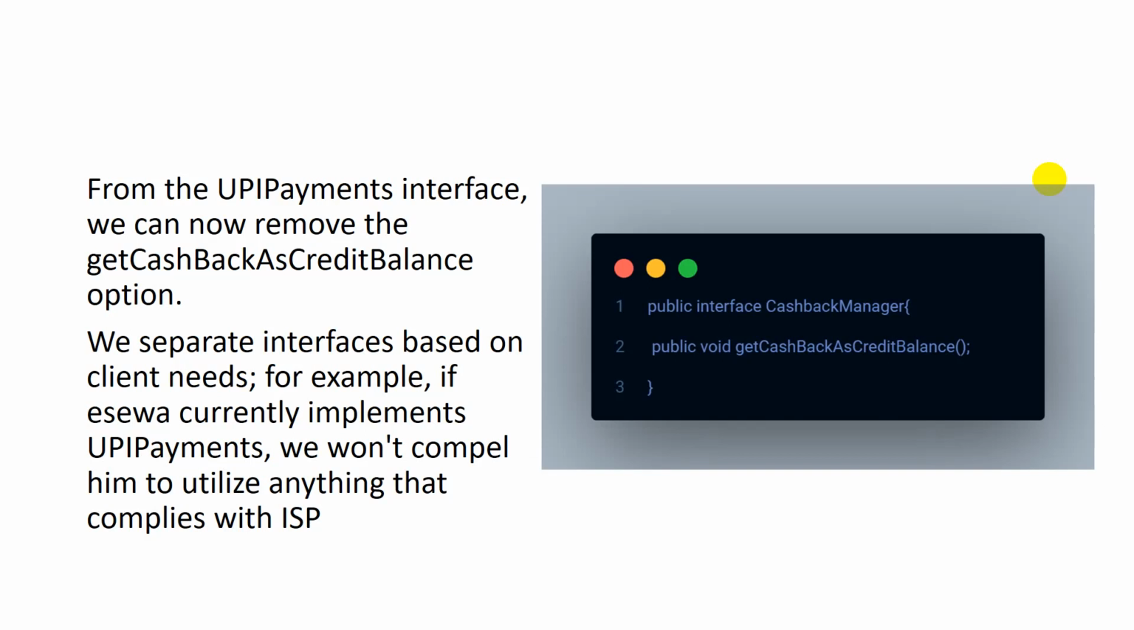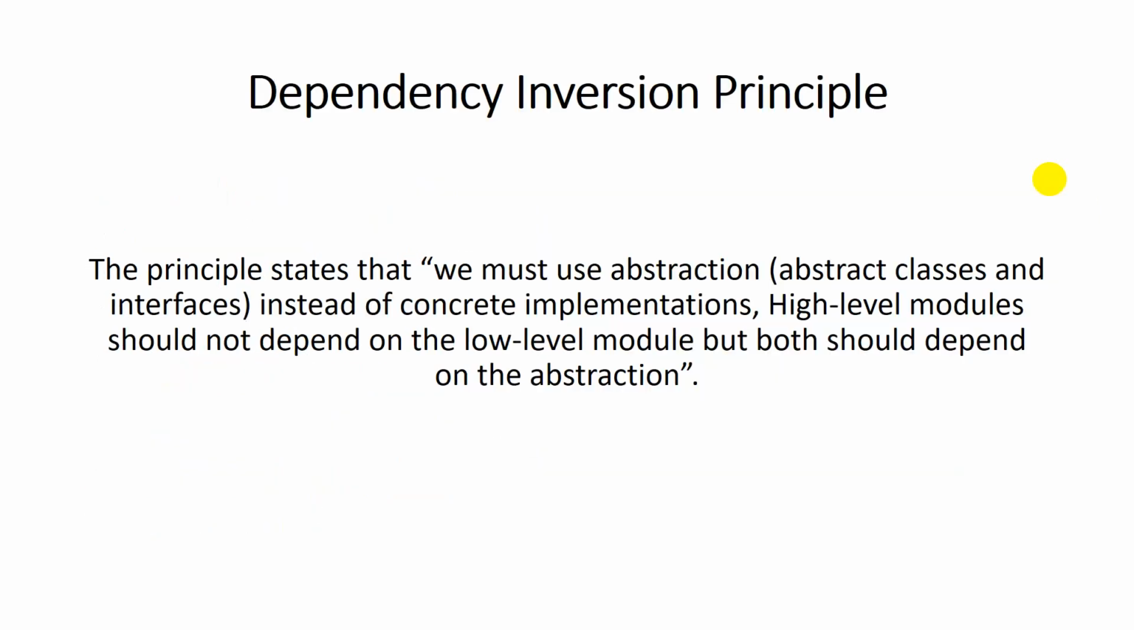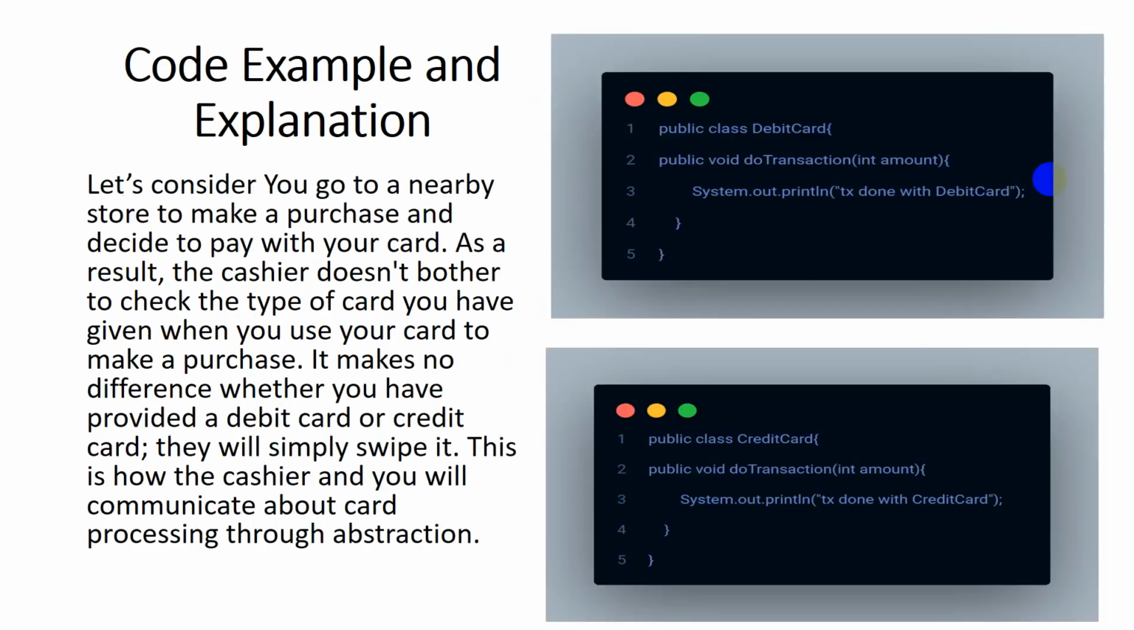ISP, sorry, I mean ISP. So now moving toward the next principle, the dependency inversion principle. This principle states that we must use abstractions like abstract classes and interfaces instead of concrete implementations. High level modules should not depend on low level modules, but both should depend on abstractions. So now moving towards the code explanation, and an example too. Here we can see the example also.